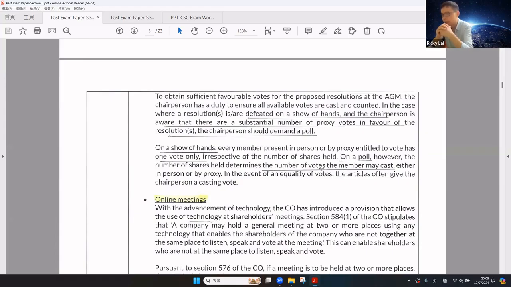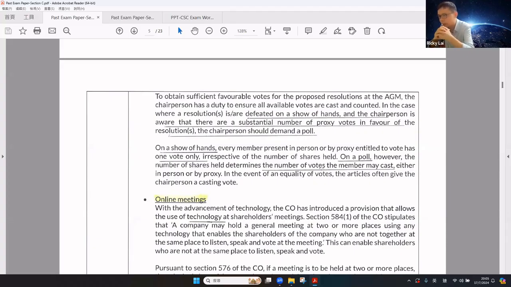In the case where a resolution is defeated on a show of hands, and the chairman is aware that there are a substantial number of proxy votes in favor of the resolution, the chairman should demand a poll. On a show of hands, every member in person or proxy has only one vote, irrespective of the number of shares held, that is, head count.